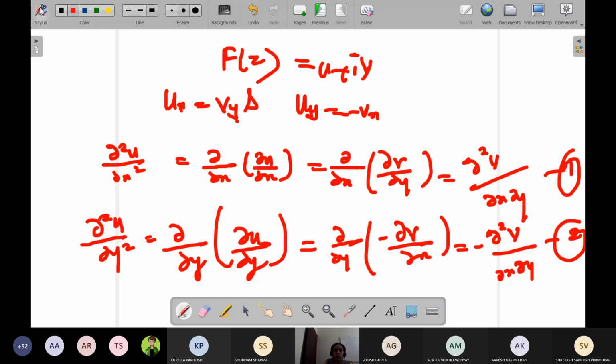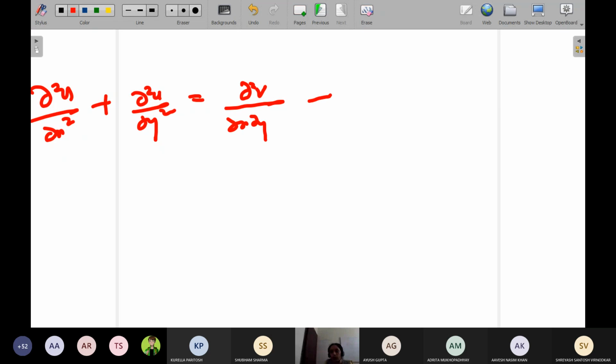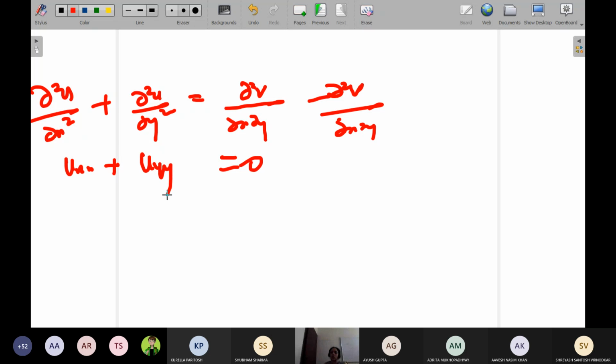Now add 1 and 2. So I'll get del square u by del x square plus del square u by del y square is equal to del square v by del x del y minus del square v by del x del y, which is equal to 0. Therefore, we have proved that uxx plus uyy is equal to 0. Therefore u is satisfying the Laplace equation. Write down: u is satisfying the Laplace equation.